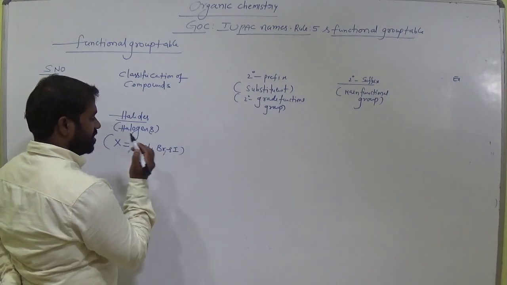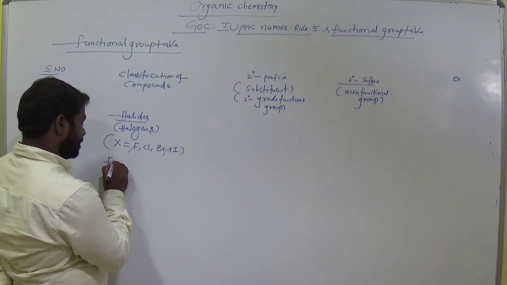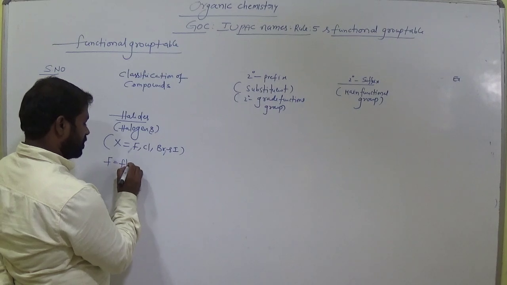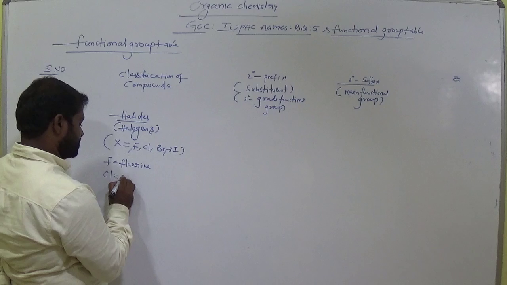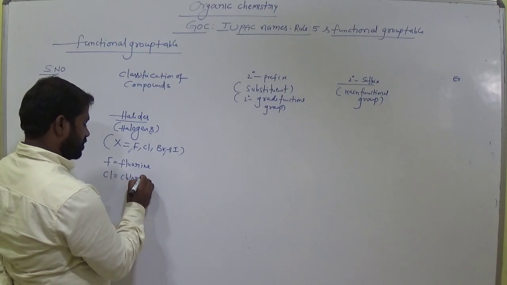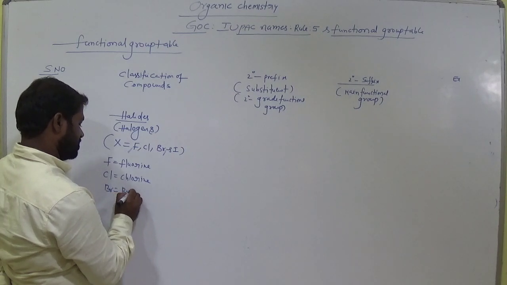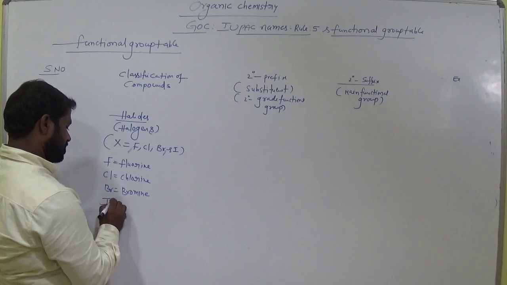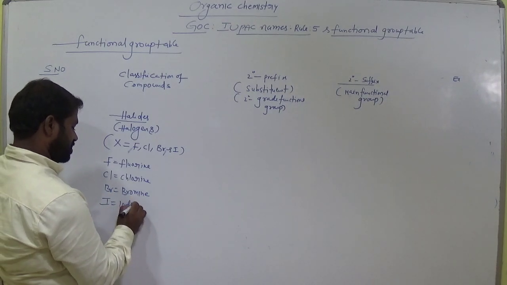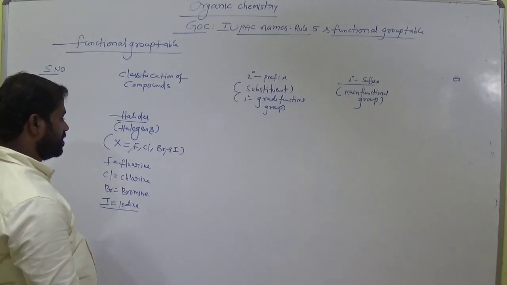Remember this, most important halogens: F is fluorine, Cl is chlorine, Br is bromine, I is iodine.